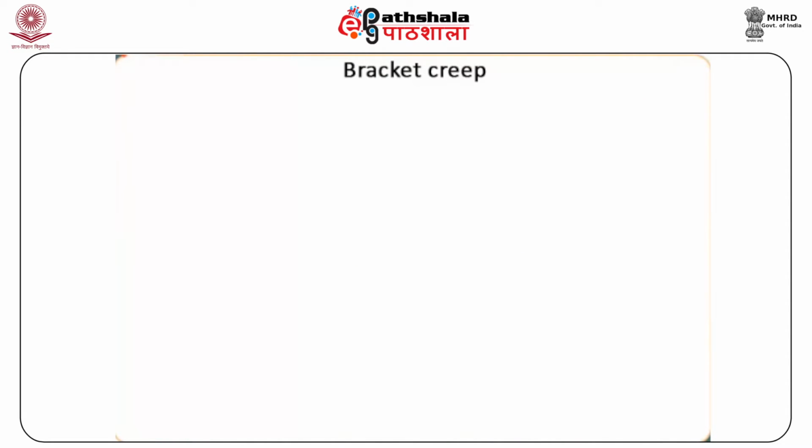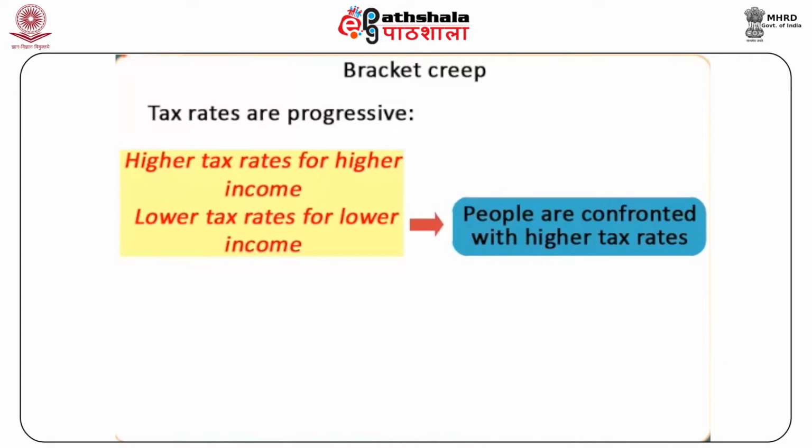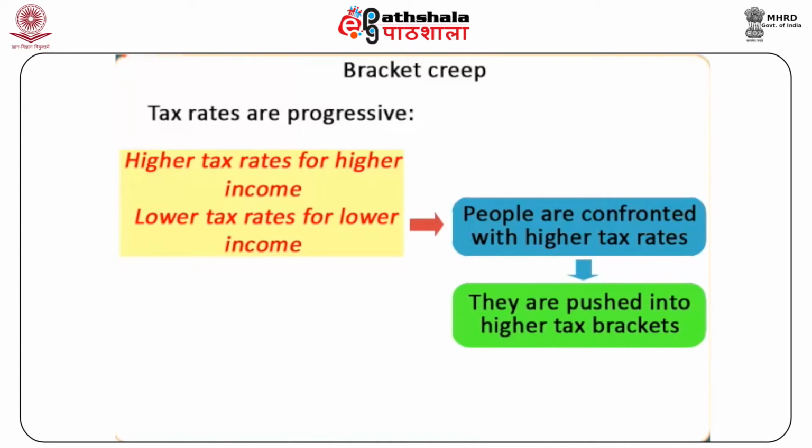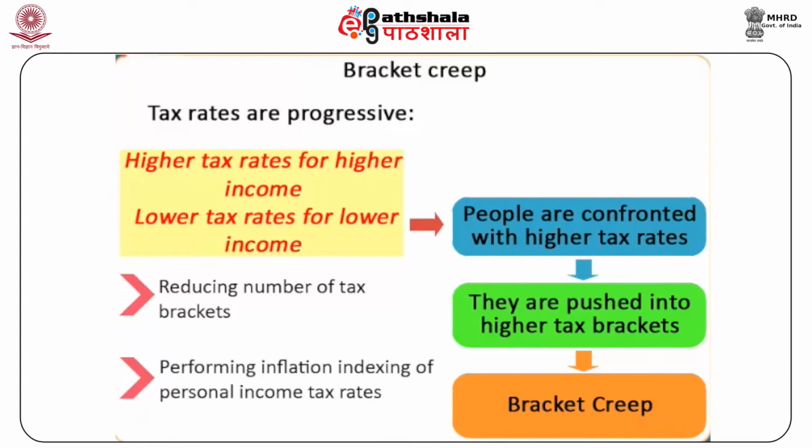Inflation tends to increase everyone's income, and since tax rates are progressive, that is, higher tax rates for higher income and lower tax rates for lower income, people are confronted with higher tax rates and are pushed into higher tax brackets. This process of paying higher tax with an increase in income due to inflation is called bracket creep. By reducing the number of tax brackets and by performing inflation indexing of personal income tax rates, the problem of bracket creep can be reduced.